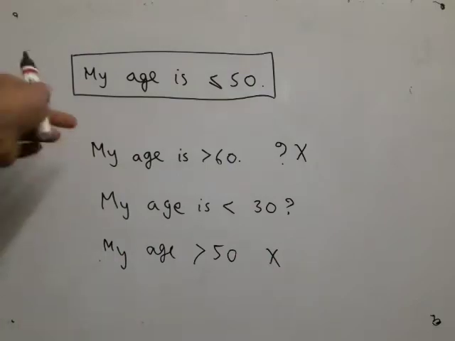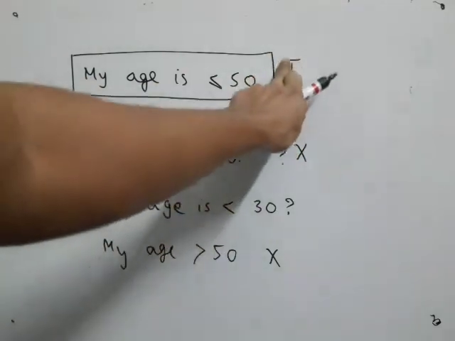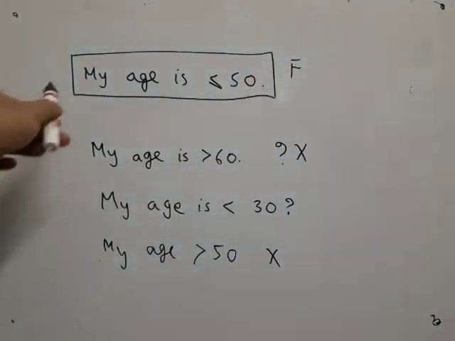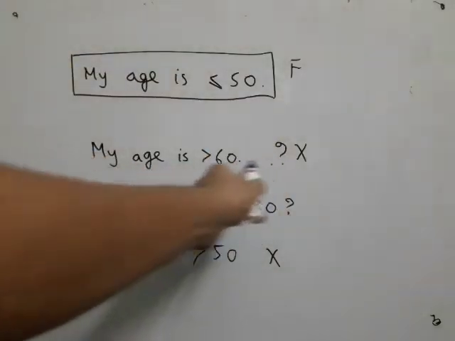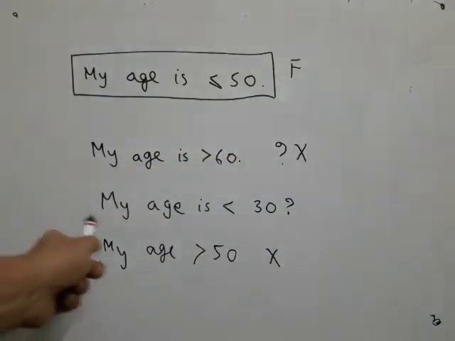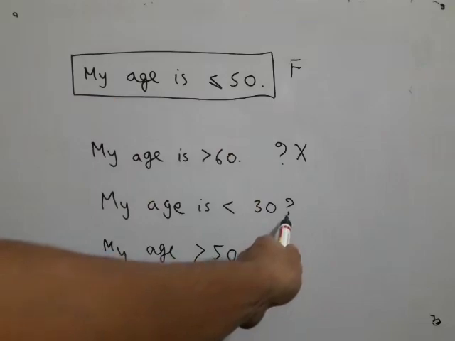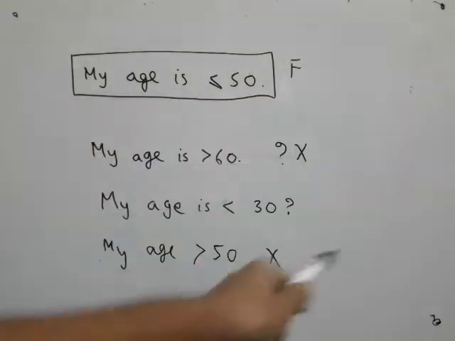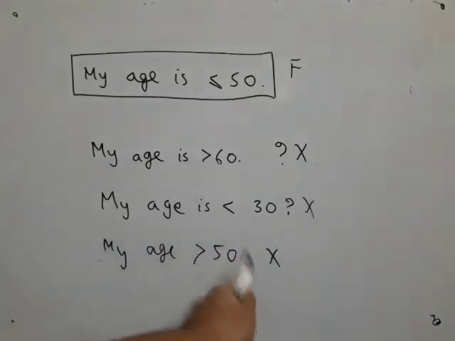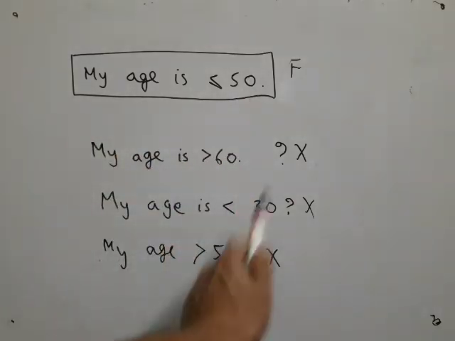Okay, now suppose I tell you that this is false. So earlier I said that this is true. Now I tell you this is false. And let us see whether you can answer all these questions. If I tell you this is false, can you be sure about this? Well, now you cannot be sure. So now you are unsure. What about this? If this is false, now you can be sure about this, that my age must be greater than 50, so it cannot be less than 30. Now you are sure. But in this case, you can be sure. So if it is false, you are sure that it is correct.